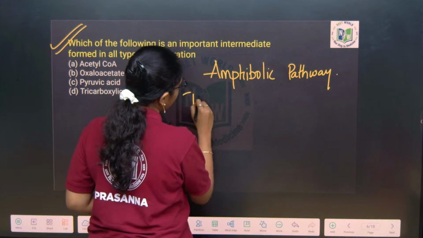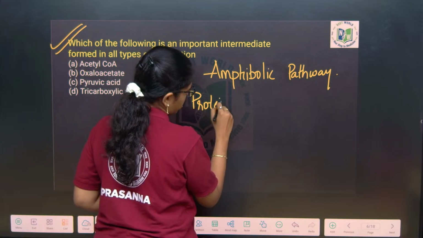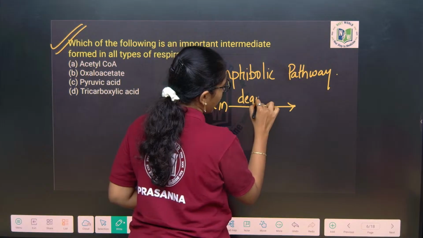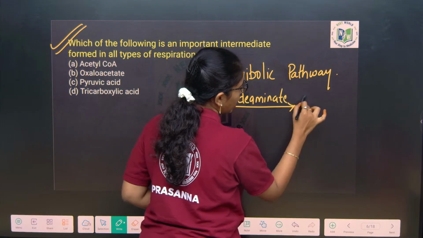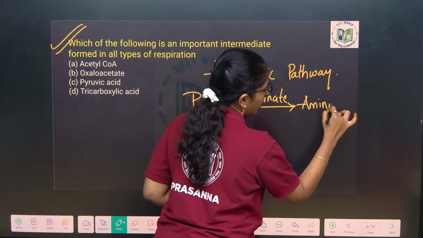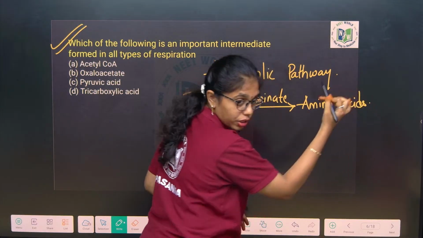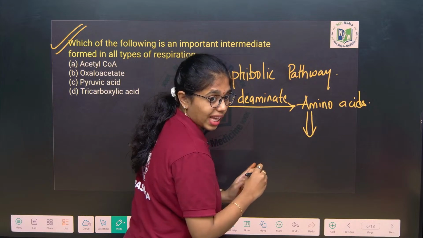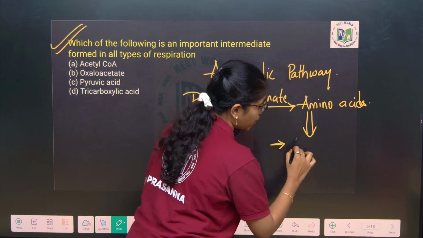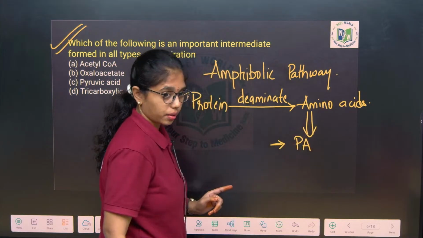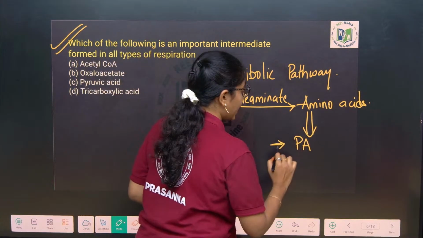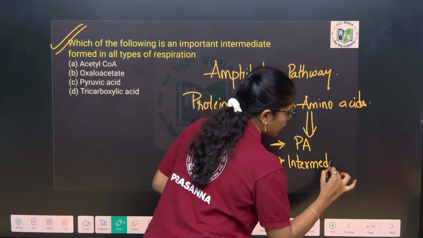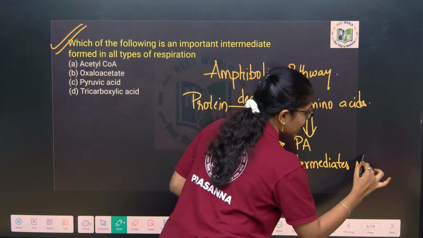If we are taking proteins as respiratory substrate, protein is first deaminated, deaminated to what? Amino acids. These amino acids will join the aerobic respiration cycle at the last step of glycolysis either by forming pyruvic acid or they will enter as intermediates of the TCA cycle.